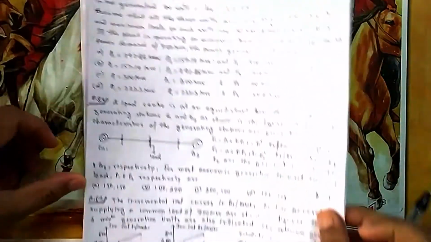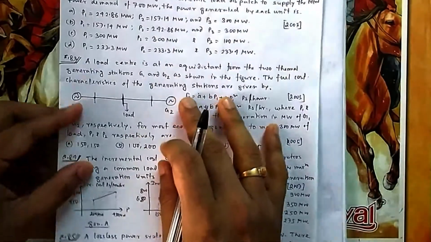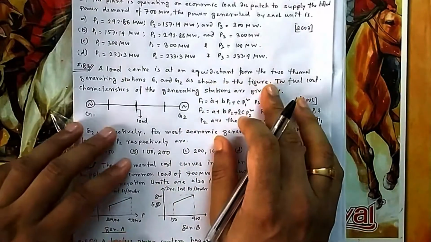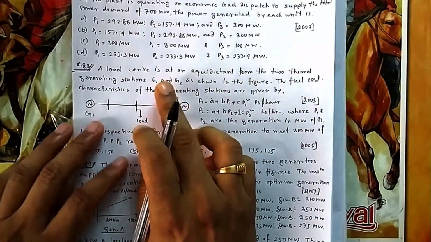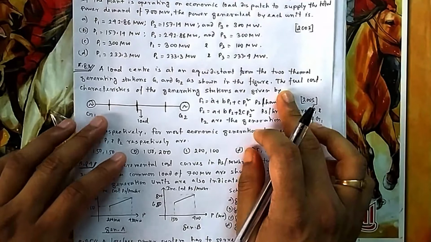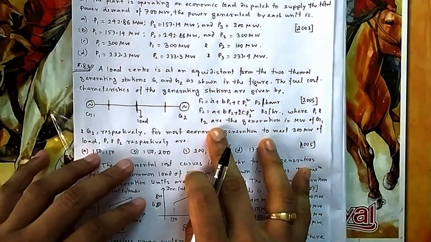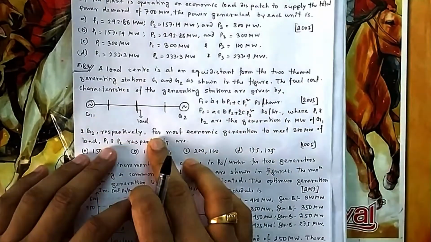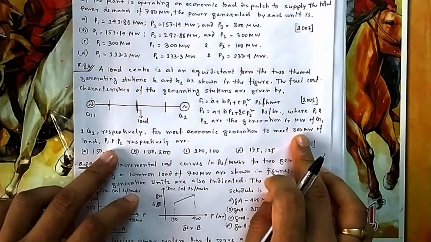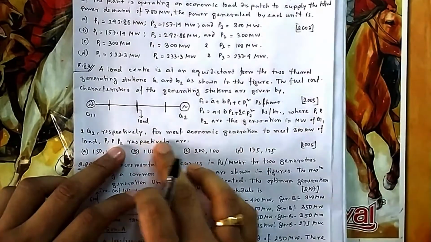Now if you come to 83, a load center is at equidistance from the two thermal generating stations G1 and G2 as shown in the figure. The fuel cost characteristics are given here, where P1, P2 are the generation of G1, G2. For most economic operation to meet 300, P1 plus P2.